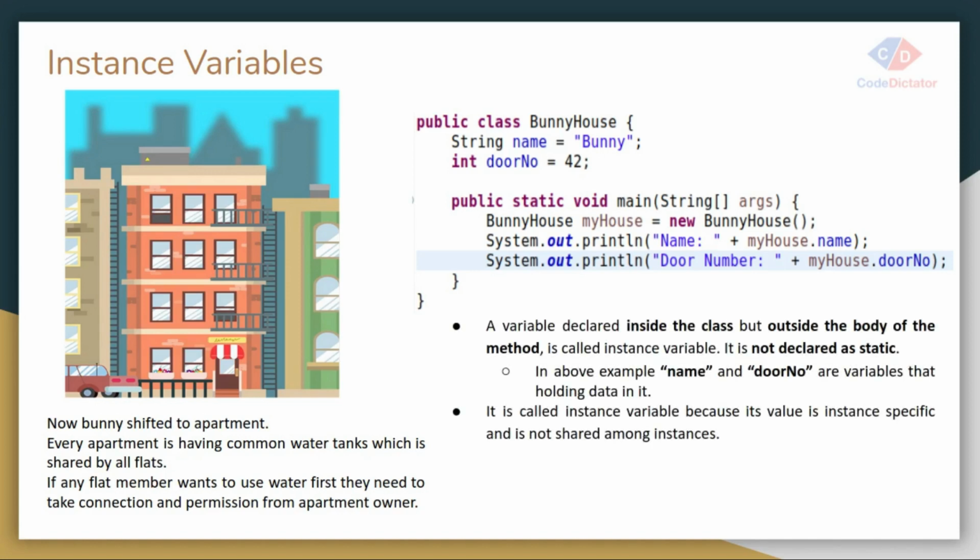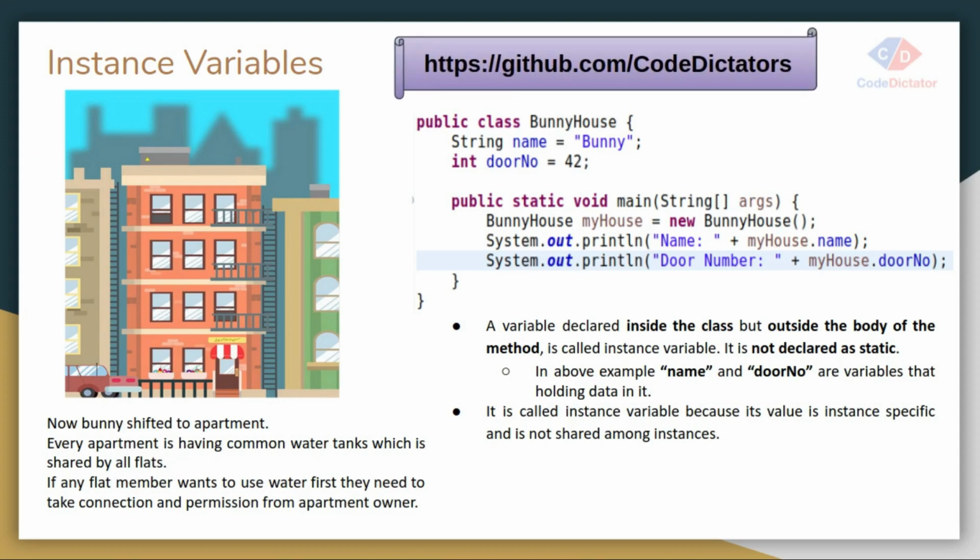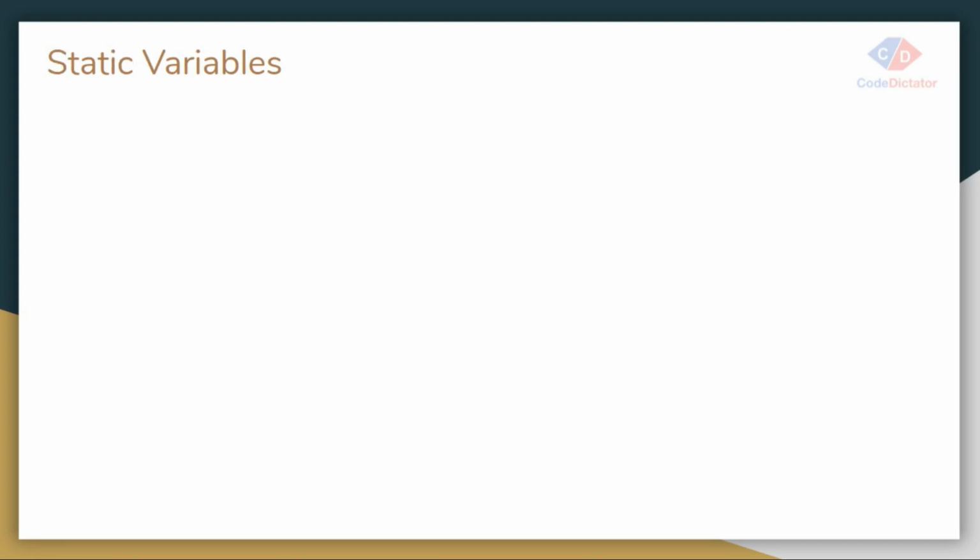These are the rules that we need to follow, and the important point is this: if we do not assign a value to an instance variable, the default value of that particular data type will be assigned automatically. Guys, this is my Git ID, you can refer to it for your code.